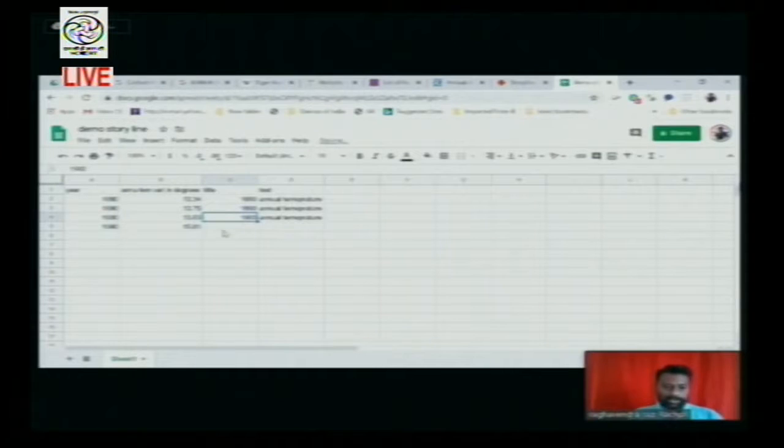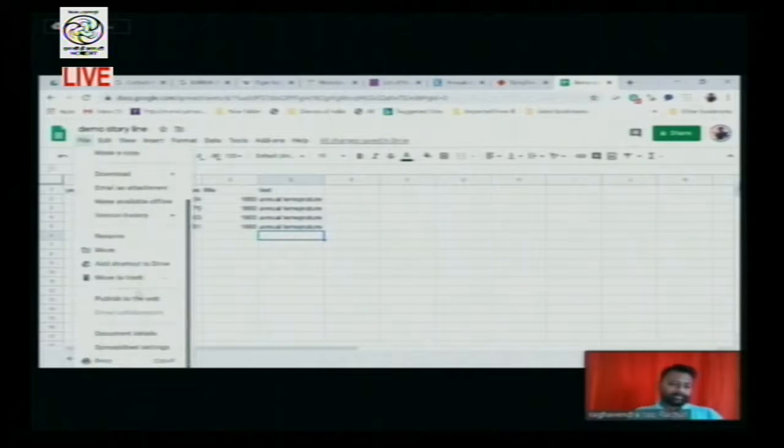Now this is the 1990 scenario, and this is the annual rainfall. Now we have 4 quadrants here, meaning we are giving a year, annual temperature in degrees, title of that particular thing, and the information in the form of text. Now what you need to do is, similarly like timeline.js, go to file,